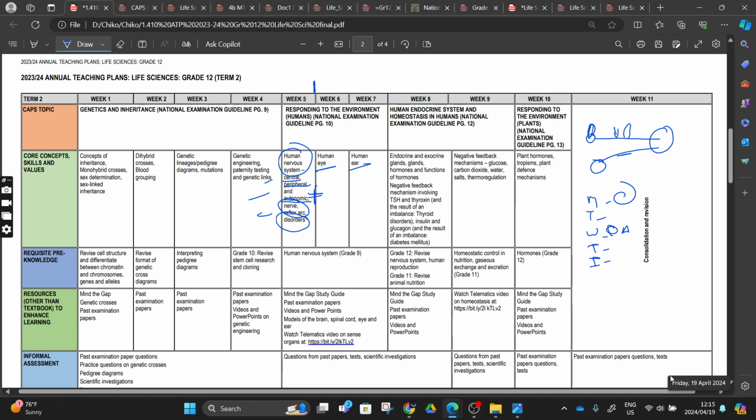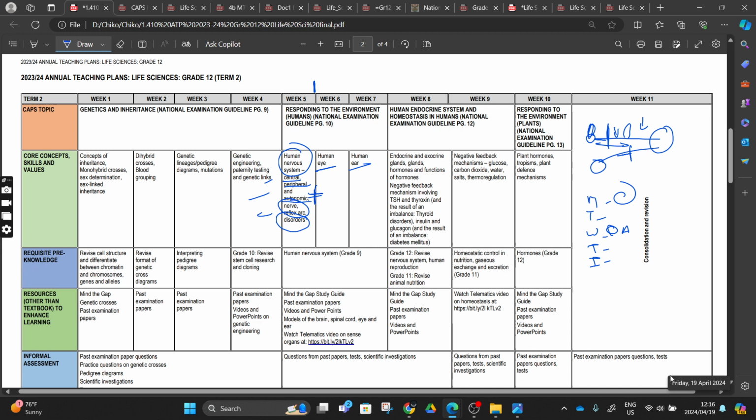explain, to give a brief explanation of what will happen if something happens to this nerve system, the one that is transmitting the impulse from the receptor to the central nervous system. What will happen if we cut here? Those are the disorders, right? Disorders are something that happens at a larger quantity. We have a scenario where we asked, what will happen if we cut a sensory neuron here? What will happen if we cut the motor neuron here?